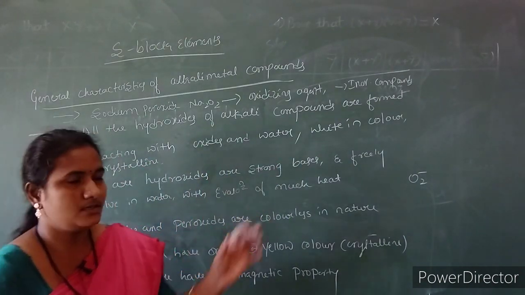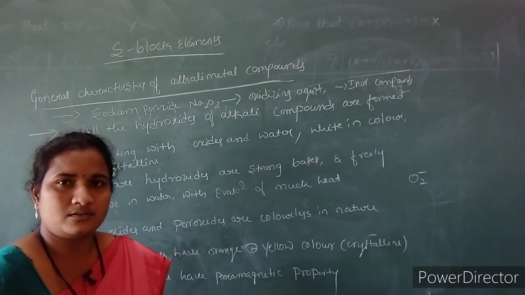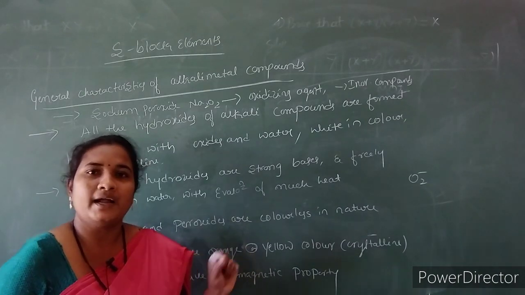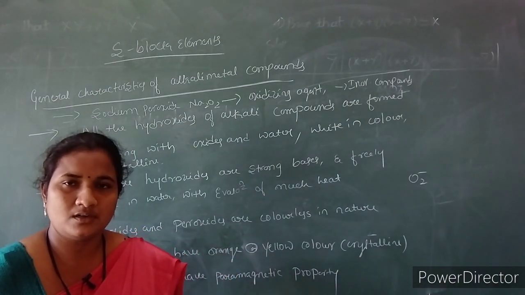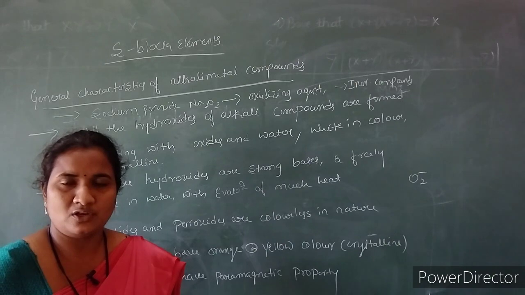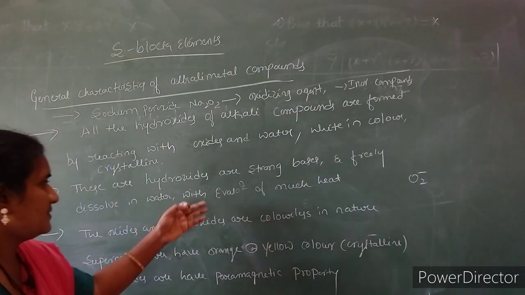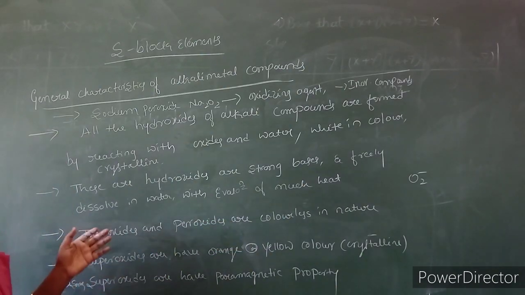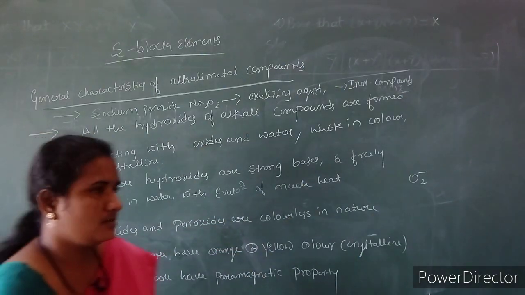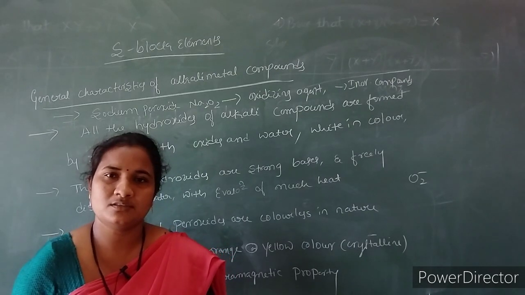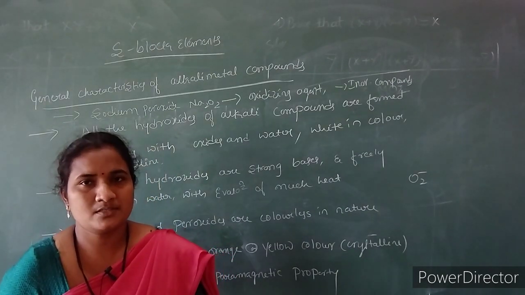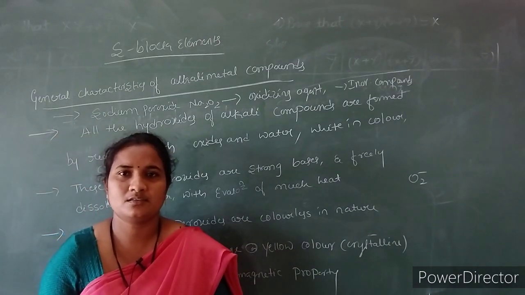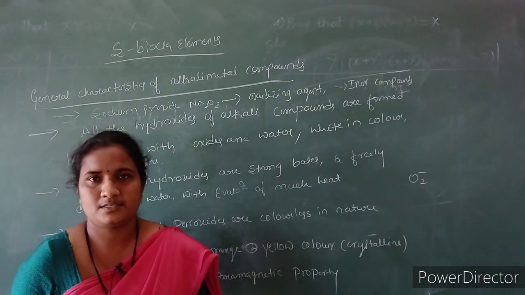They form their corresponding metal hydroxides, which are white in color and crystalline in form, and these are freely soluble in water. They liberate a large amount of heat, and they act as strong bases. All the alkali metal hydroxides act as strong bases compared to others. So this is about the general characteristics of oxides.